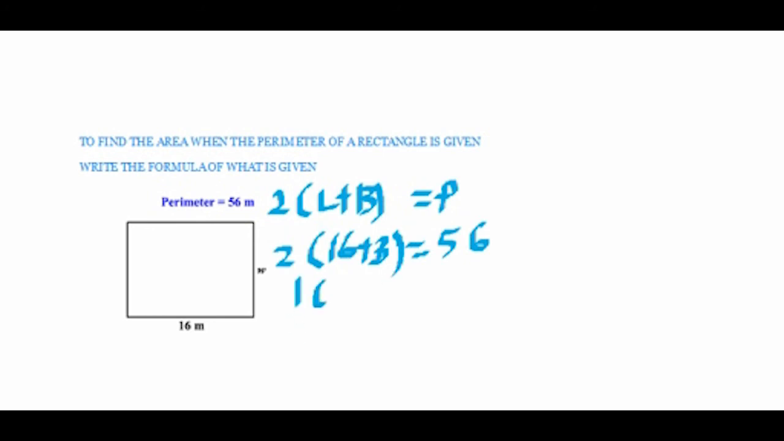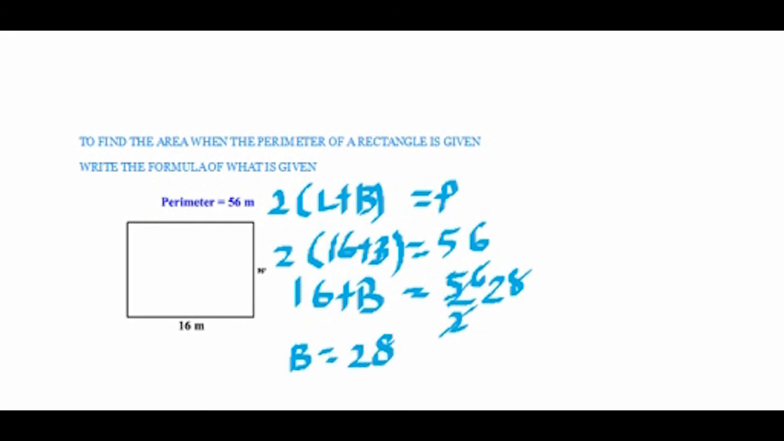Next we have 16 plus B is equal to 56 divided by 2, is 28. B is equal to 28 minus 16, which is 12.